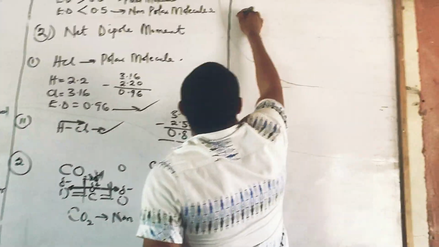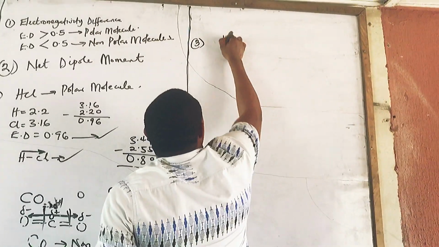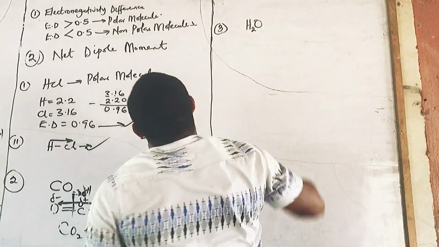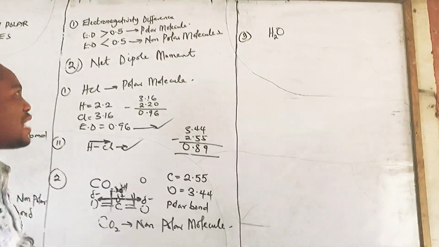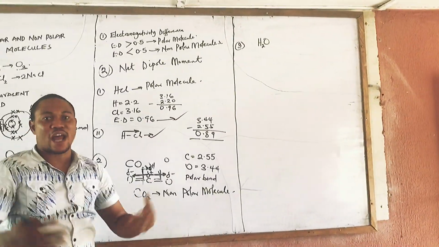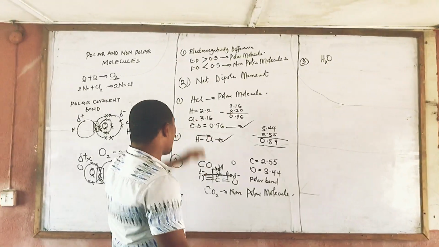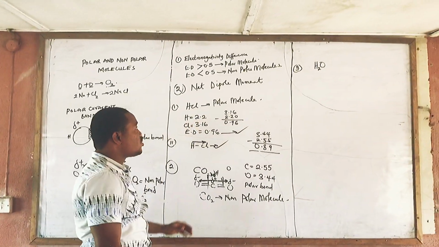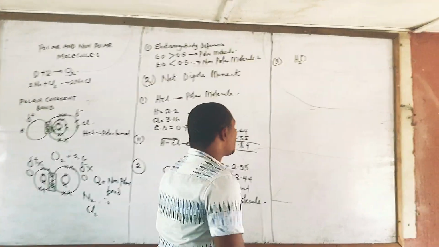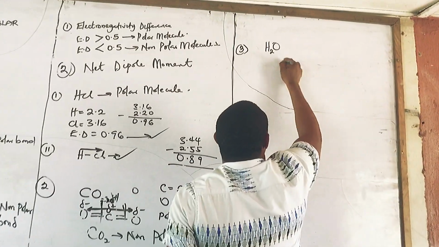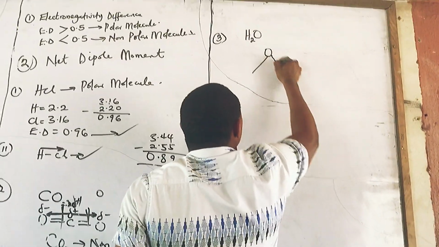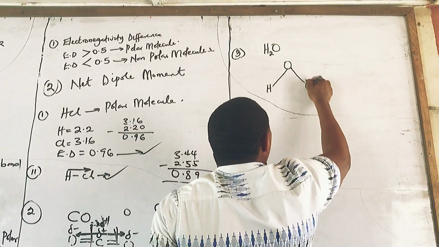Okay, let me do this again. Let me do it for H2O, which is water, and I'll just give us a compound to try on our own to determine if they are polar molecules or non-polar molecules. Don't forget, HCl is a polar molecule, CO2 is a non-polar molecule. Let's see H2O. For H2O, to check the bonding, it's going to be like this. The bond is going to be like this.